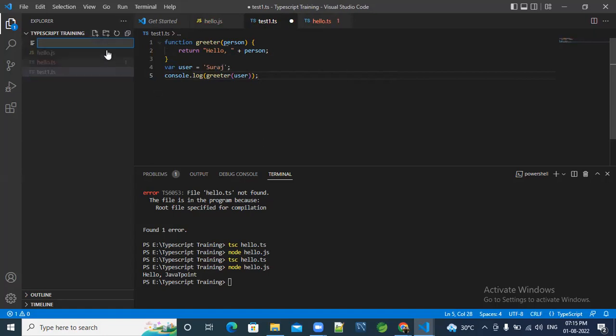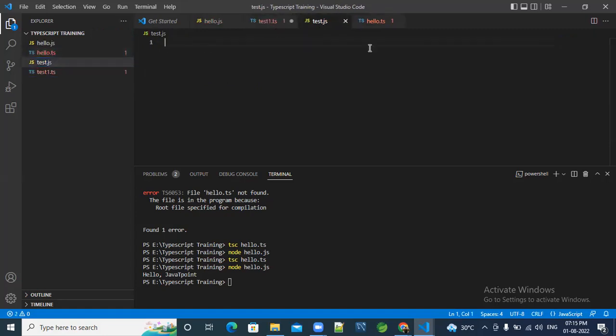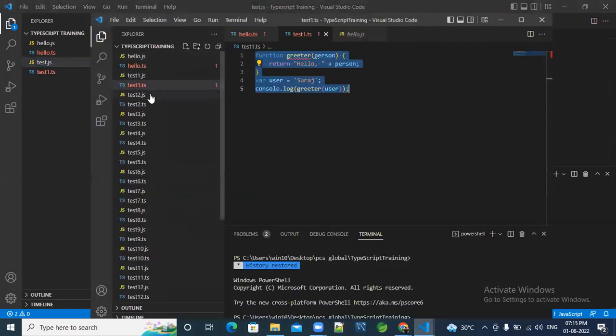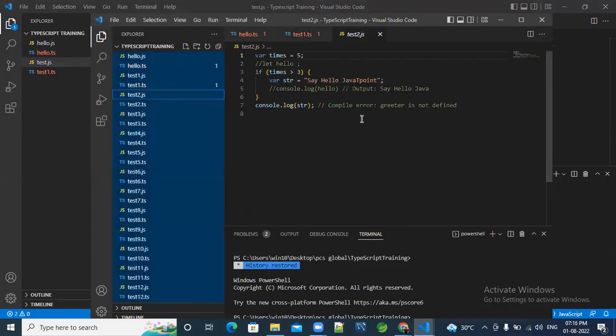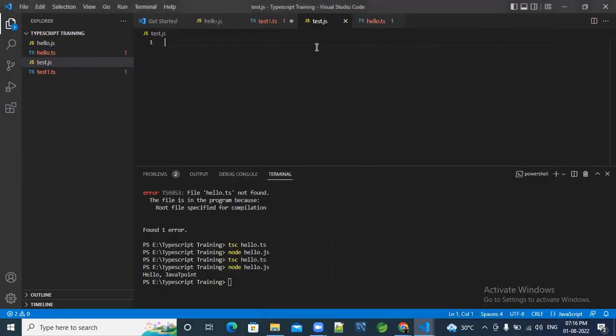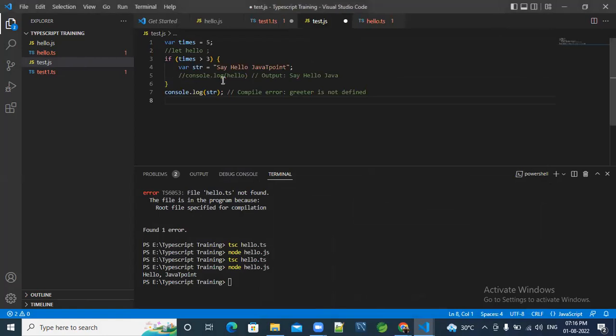By making a file test.js, here you have to copy the same code, and then you can paste. See, here we can take say hello dot Java deployment. You can write anything else also. This is your wish. I am taking hello dot Suraj. Okay, I'm taking it, and comma. Okay, so now we have to save it.